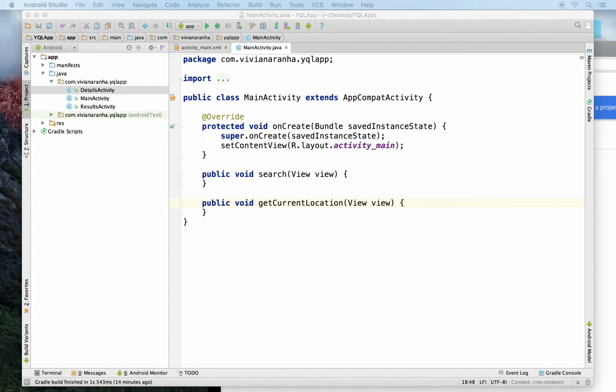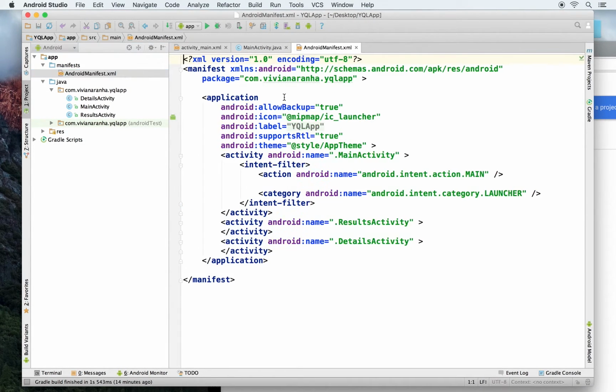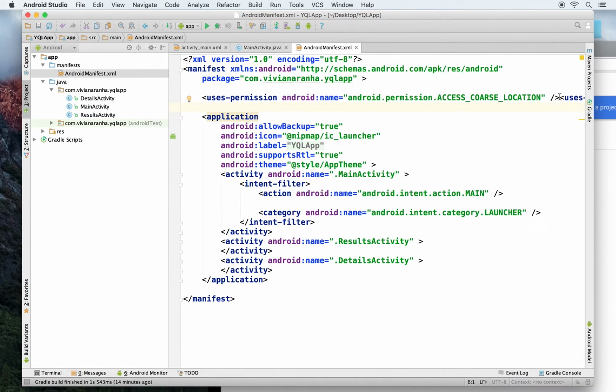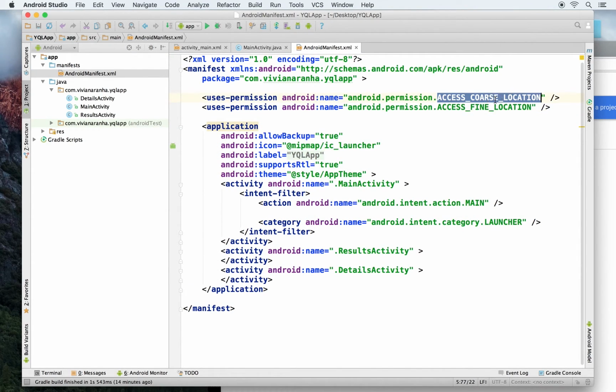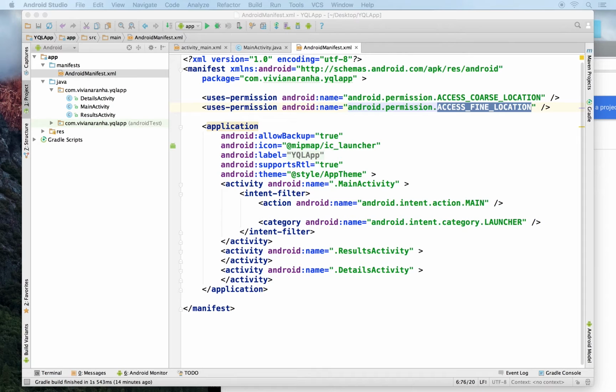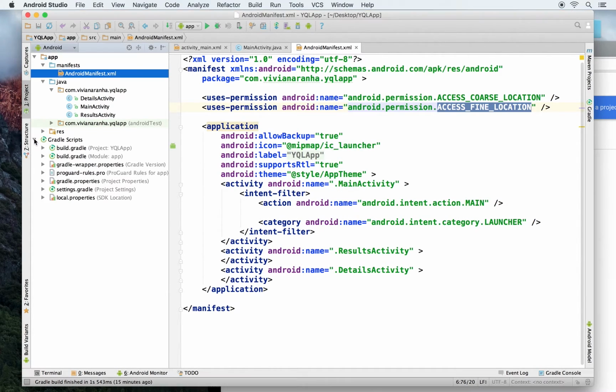Now to get the user's current location, first of all I need to add some permissions here. So I'm going to need two permissions. One is coarse location, the other fine location. These are the two different things that I need for getting the user's location. The next thing that I have to do is go inside the Gradle build.